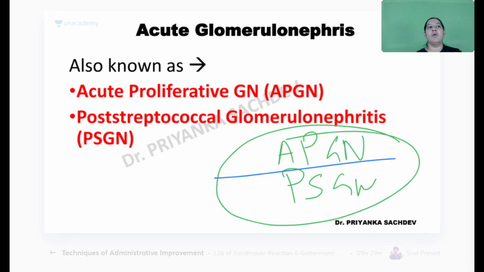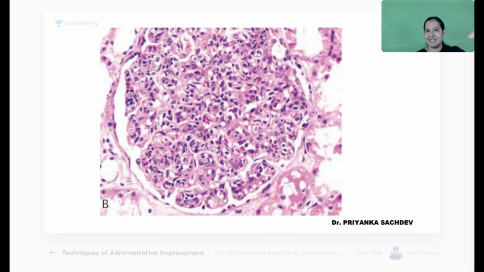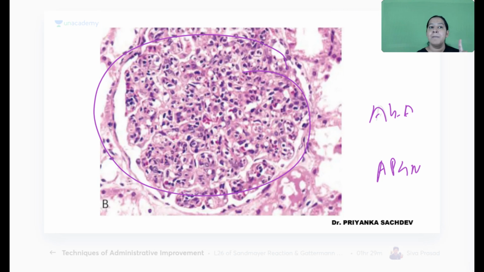That's why if you take a biopsy and look at the glomerulus, it is hypercellular because of antigen-antibody complexes inside it. The disease is known as APGN because it is acute proliferative hypercellularity, or it is known as PSGN, post-streptococcal glomerulonephritis. Give me a thumbs up.